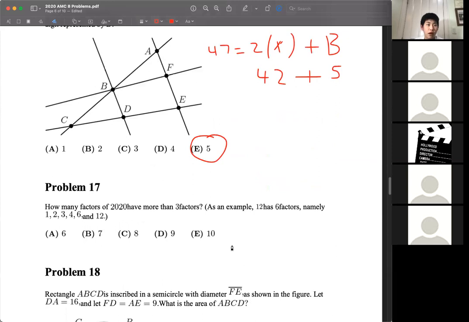Problem 17. How many factors of 2020 have more than 3 factors? As an example, 12 has 6 factors, and they're listed. So the first thing we're going to want to do is find the prime factorization of 2020. We can see that it's divisible by 10, as well as 2 because it's even.